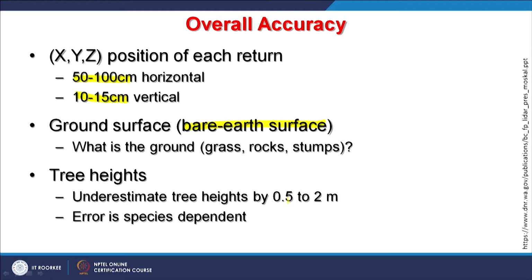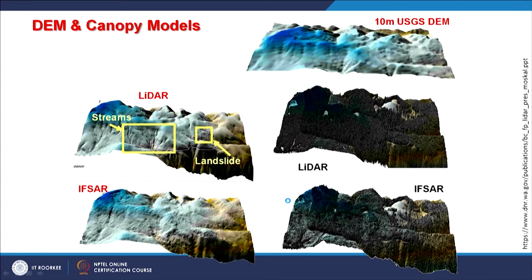Tree heights can also be determined with a very good accuracy of 0.5 to 2 meter. And of course, due to different types of trees, the error is basically species dependent. If it is conifer trees, it is different reflectivity, different accuracy. If it is deciduous trees, it is different reflectivity, different accuracies.